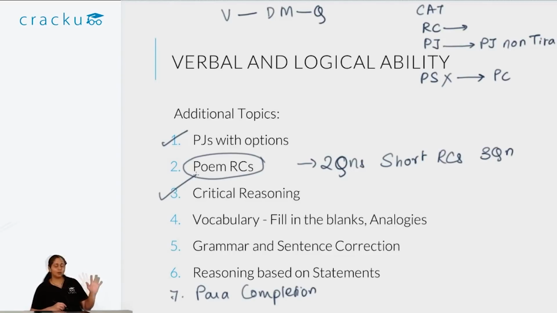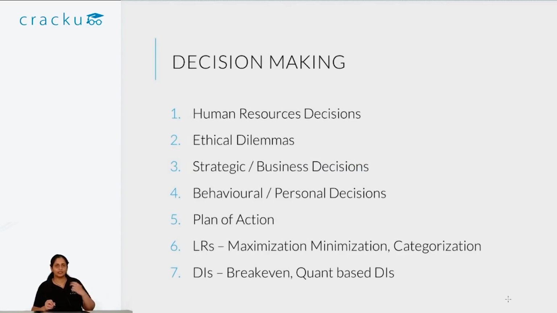Another type of verbal ability question, essentially a logical ability question, is where you will be given 2 statements and you have to find the relationship between the statements. This is essentially a test of critical reasoning. If you're good in CR, you'll be able to solve this. We'll be covering this in detail, but essentially it's a play on critical reasoning only. So these are the additional things you have to do well for the verbal ability and logical ability section of XAT.